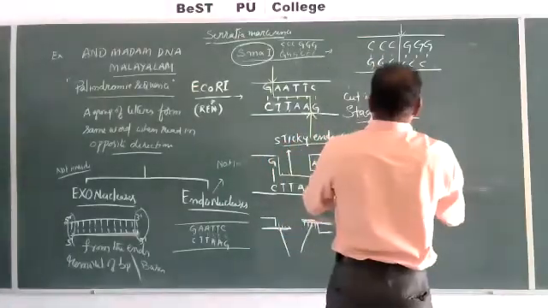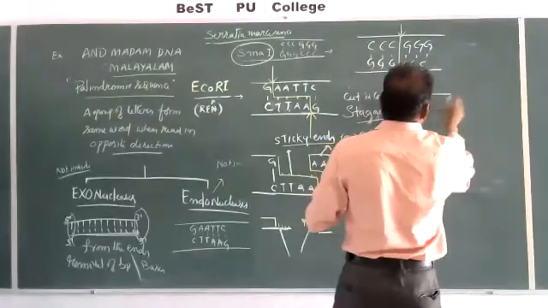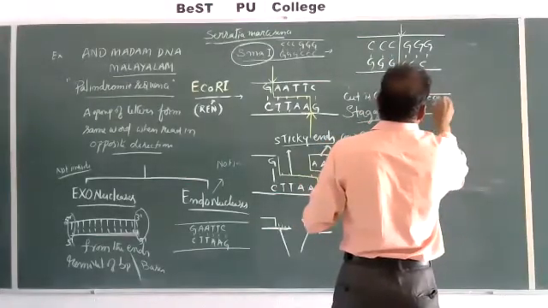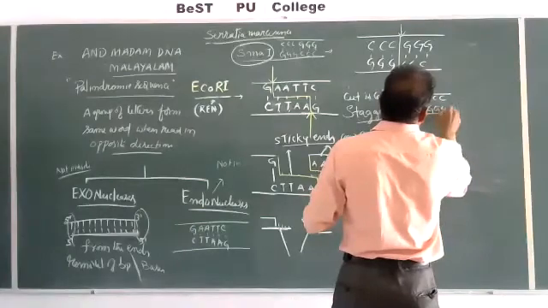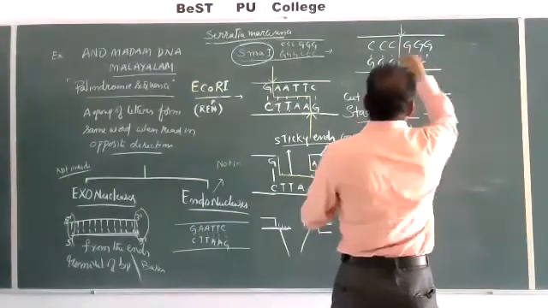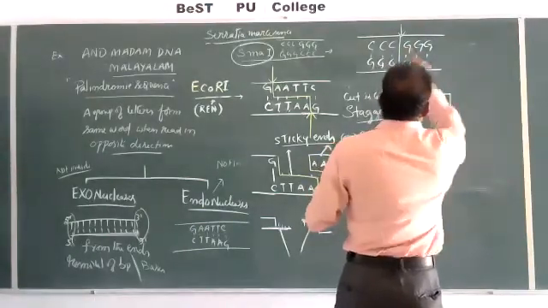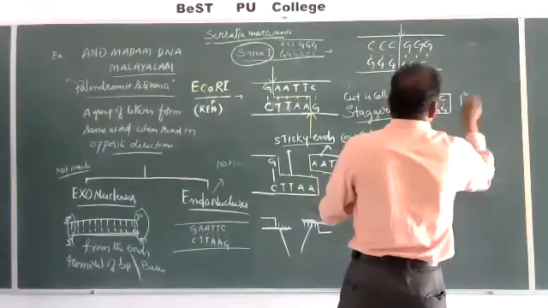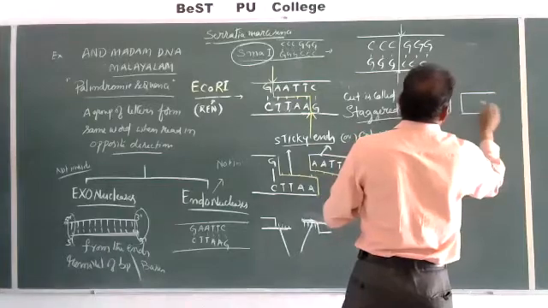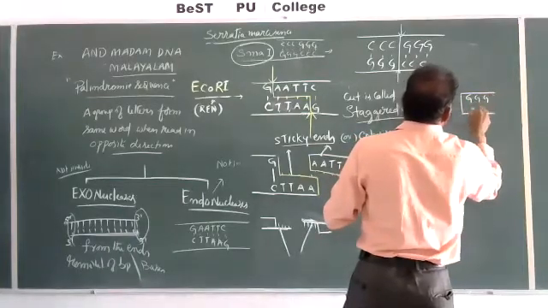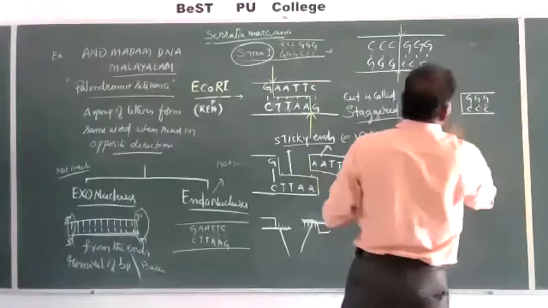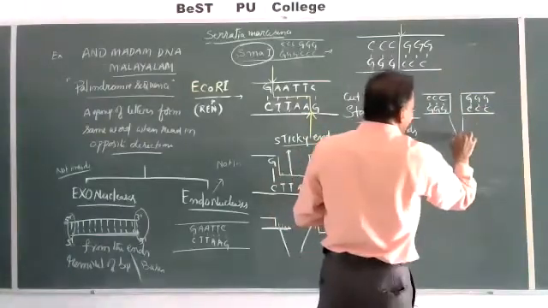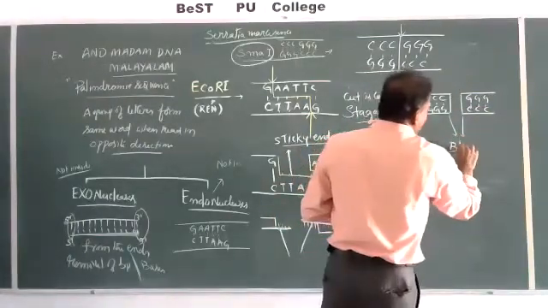The first piece is CCC, and this is the cut. The other piece is GGG. So the ends are called blunt ends.